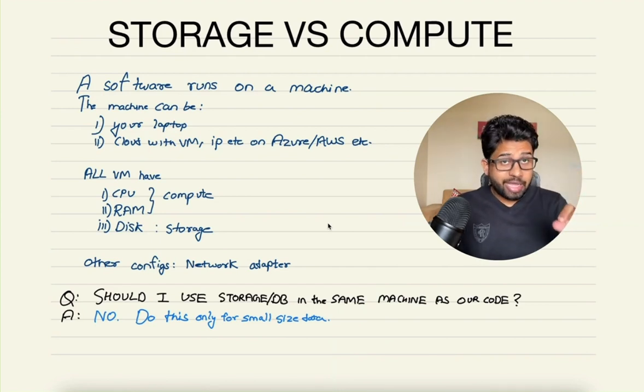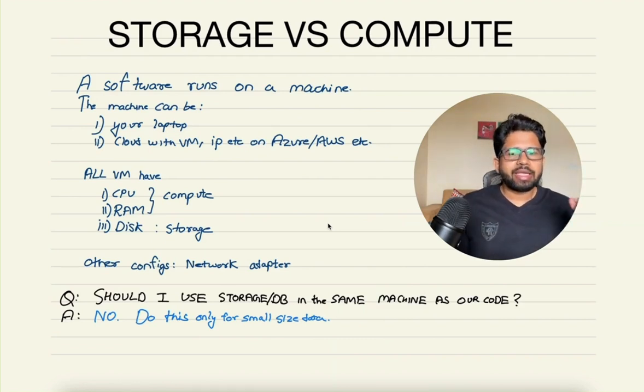And that particular machine which hosts your software can have properties like how much CPU it has. For example, it could have a 2 gigahertz processor or a 4 gigahertz processor. It could be from various vendors like Intel, and it can have various properties like hyperthreading. Then you have RAM. It could be 8 GB, 4 GB, or 16 GB. Based on your use cases, you might want to load more data in memory. In those cases, you can increase the RAM.